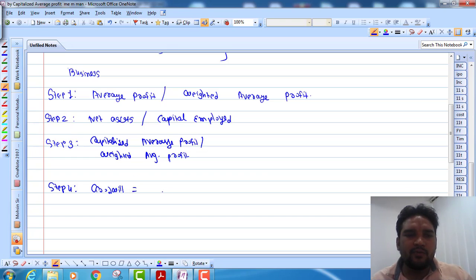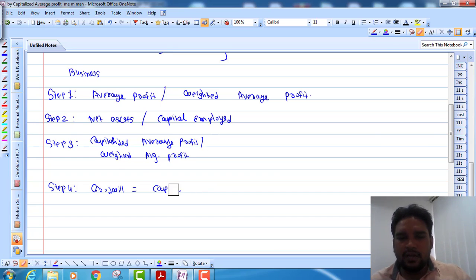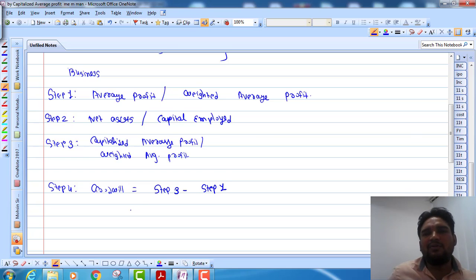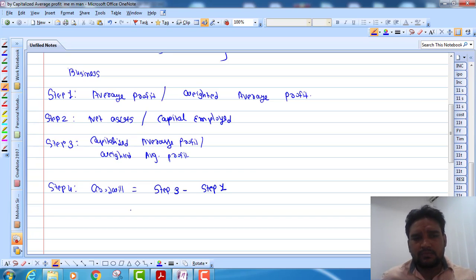And what is the value of goodwill? That is capitalized profit. In short, step number 3 minus step number 1, this will give you the value of your goodwill. So in the first step you will find the value of goodwill by capitalized average profit method, right? I hope you understood these 4 steps.